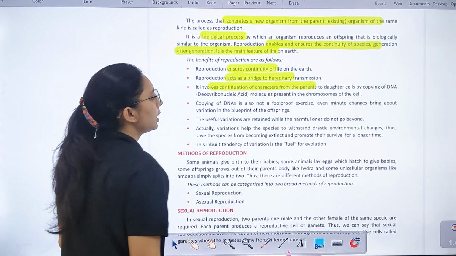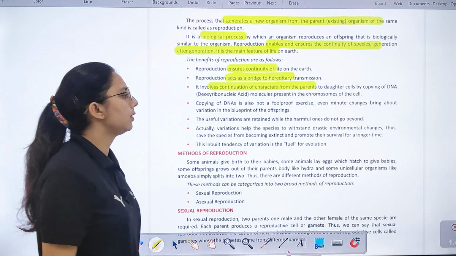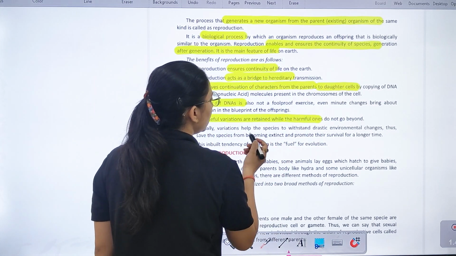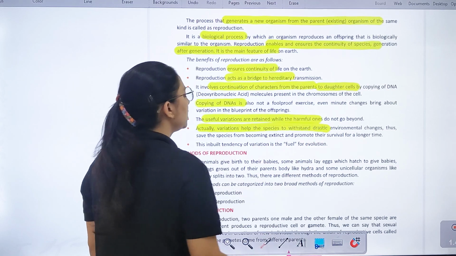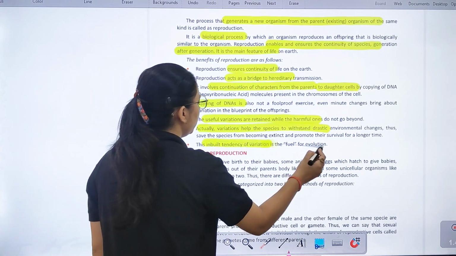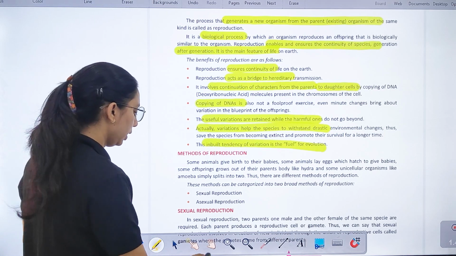यहाँ पे continuation होता है characters का from parent to daughter cell. ठीक है, copying of DNA, variation, or retained harmful ones. Variation helps the species to withstand drastic environmental changes. It is an inbuilt tendency of variation, like fuel for evolution.